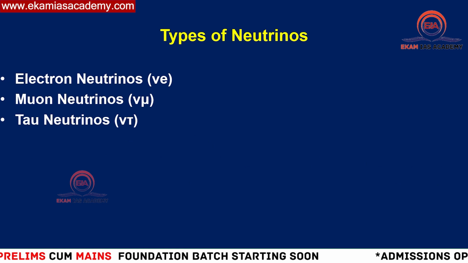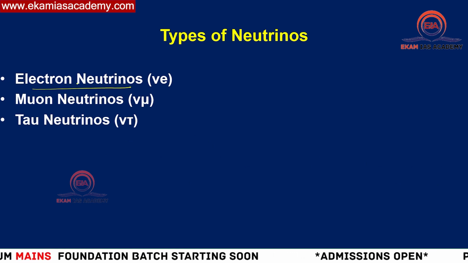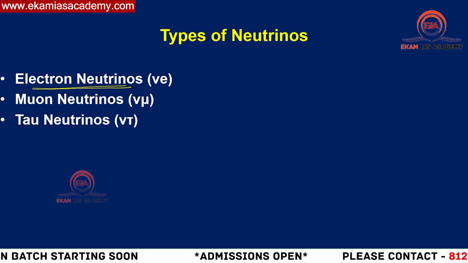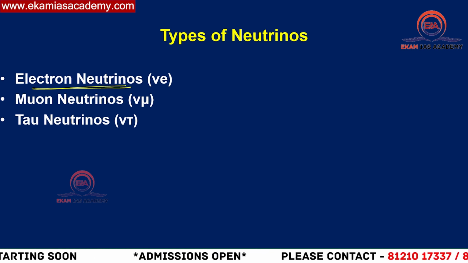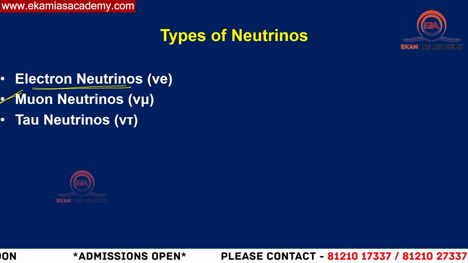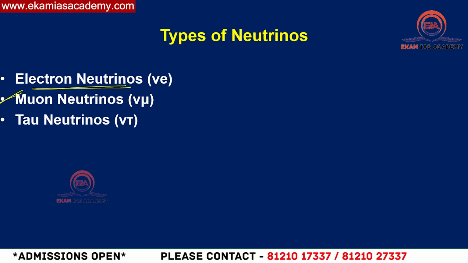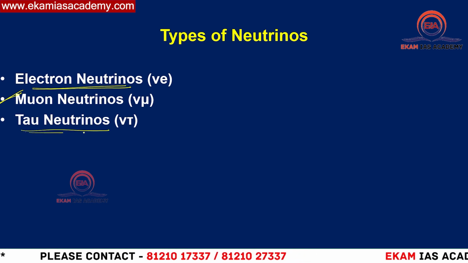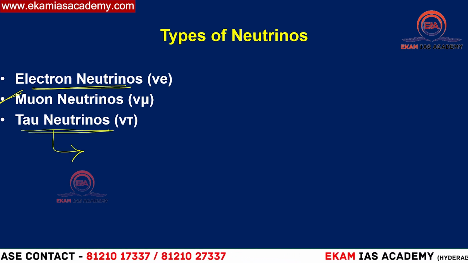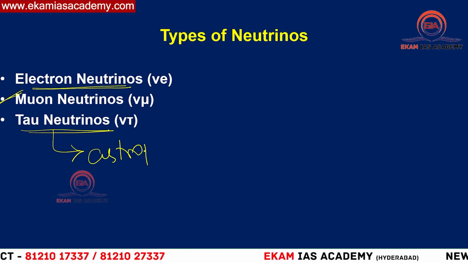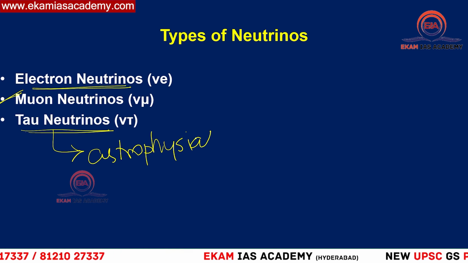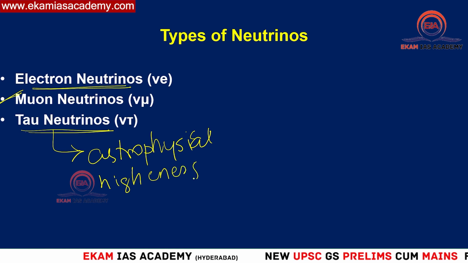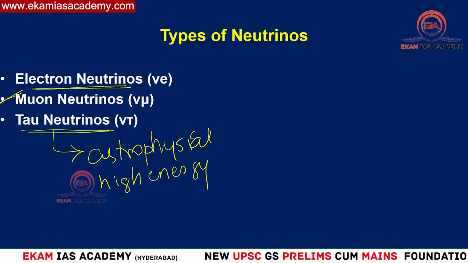Okay, then what are the types of neutrinos here to understand? Electron neutrinos are nothing but the neutrinos which will interact with the electrons. Okay, so that will be considered as electron neutrinos. Then you have muon neutrinos. These will be interacting with the cosmic related things, cosmic rays, gamma ray bursts. Those are called muon neutrinos. Then tau neutrinos are there. These will be coming out of astrophysical sources or high energy processes. So those type of things we call tau neutrinos. Okay, so these are the three basic types we have, or three flavors also in neutrinos.